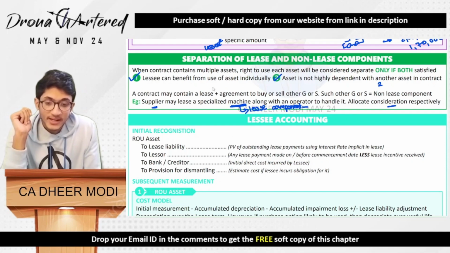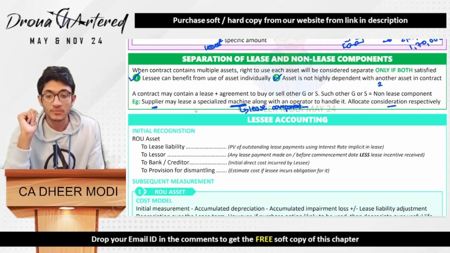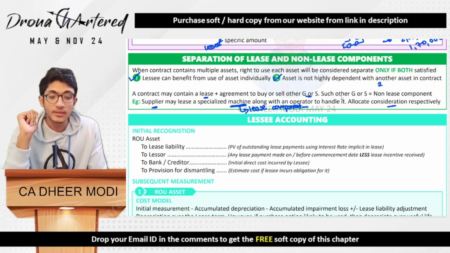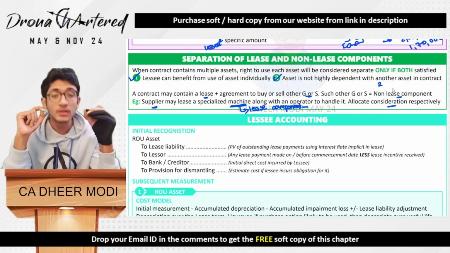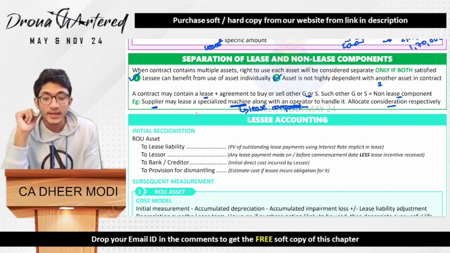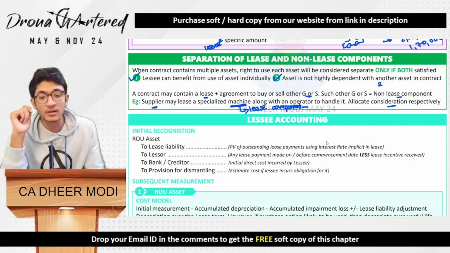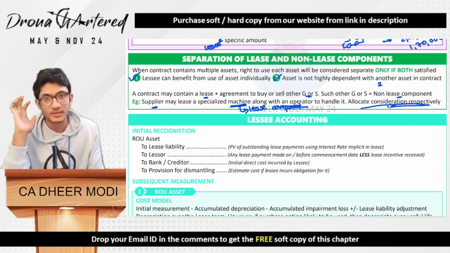Next, a contract may contain a lease plus an agreement to buy or sell other goods or services. So basically you have a lease and you also have an agreement to buy or sell any other goods or services. In such a case, such other goods or services is a non-lease component. So in this case, your machine is the lease, and you are also providing a service, that is your operator for handling it. So your operator becomes a non-lease component. Therefore, the allocation will be done separately.